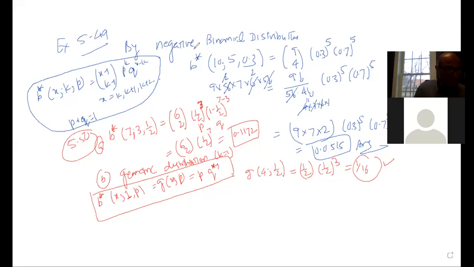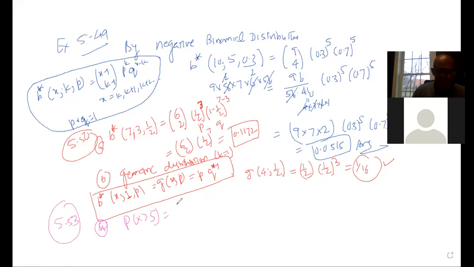Okay. So now I would like to go for this example, and this says 5.53. Example number 5.53, part A: probability of X greater than 5, because it is more than 5 times.